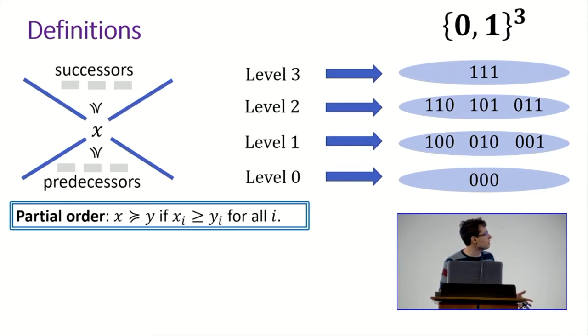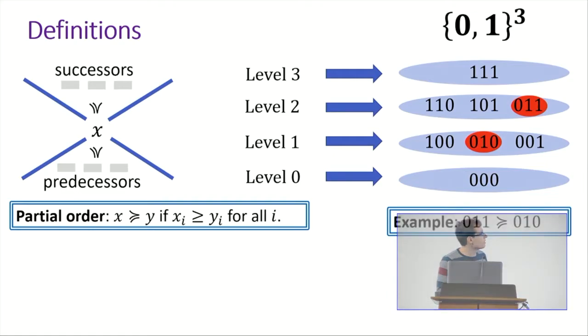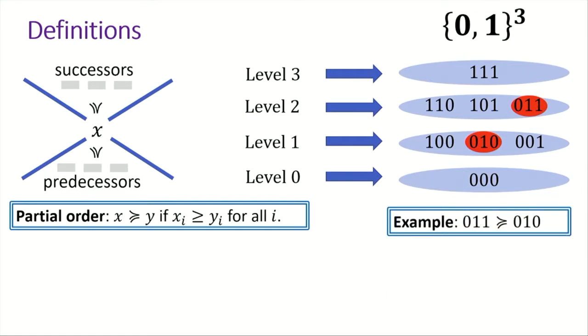So x dominates y whenever x_i is at least y_i for every i. We call the things that dominate x the successors of x, and the things that are dominated by x the predecessors of x. For example, in this three-dimensional Boolean cube, you can see that 0, 1, 1 dominates 0, 1, 0.